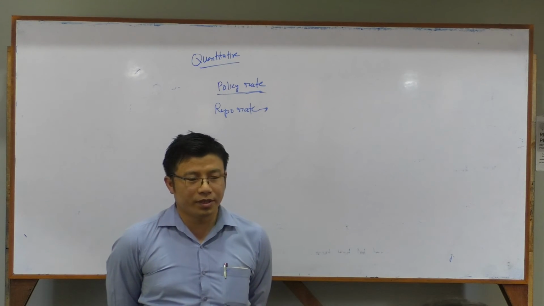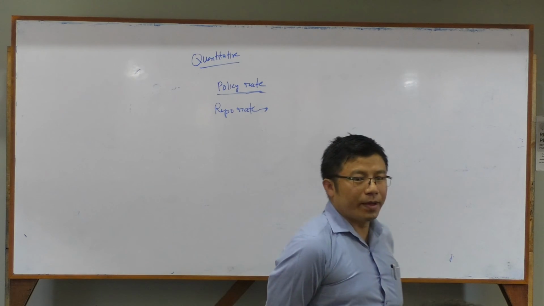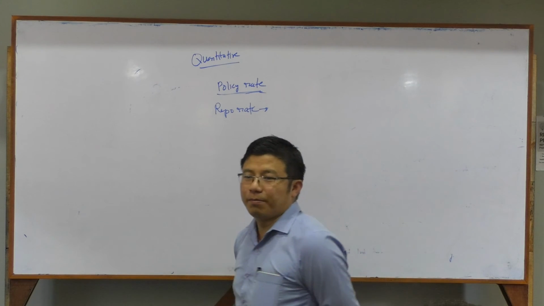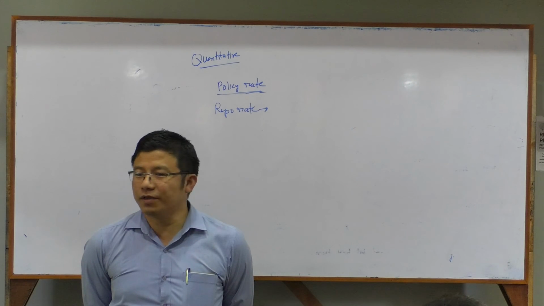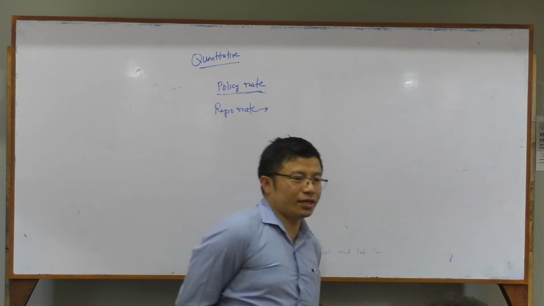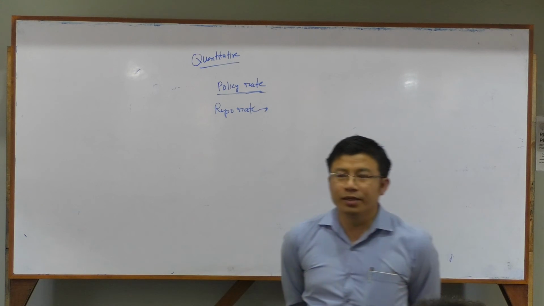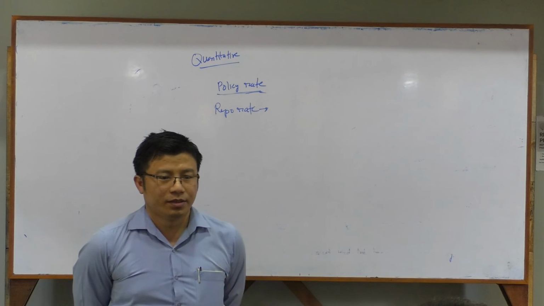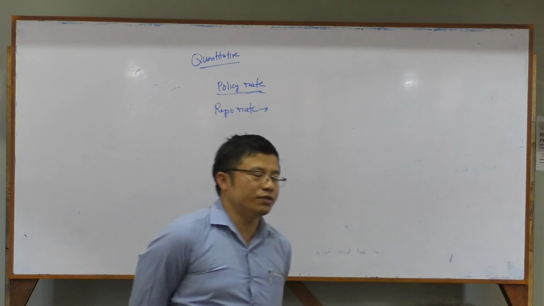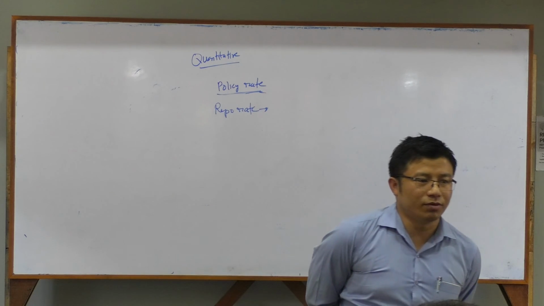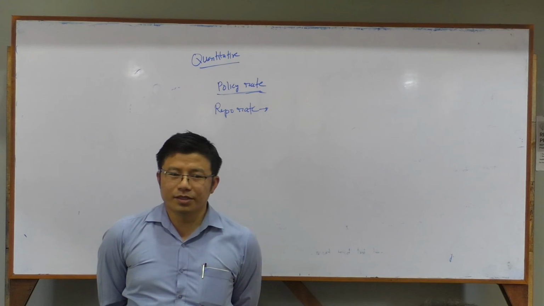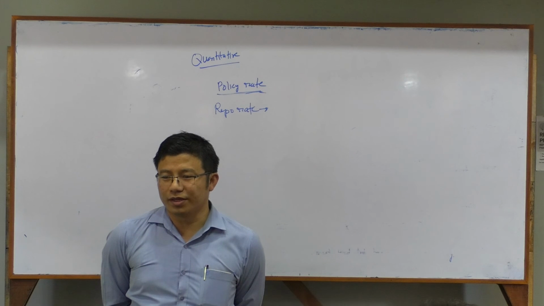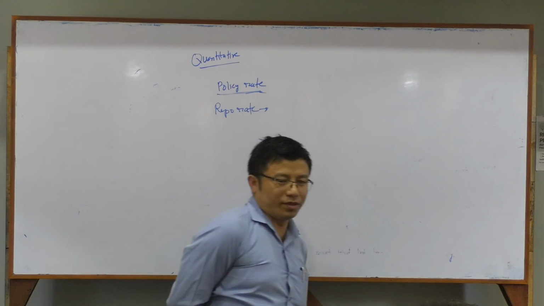of repo. In repo rate, what happens is that the bank borrows money from RBI. Why? Why do they borrow money? Simply they will not borrow money. When there is a crunch of capital in the bank, then they will borrow money from the RBI. The moment when they borrow, it is for the short term period, not for the long term period. And reverse is what? In this case, don't say RBI will borrow. RBI will not borrow money from the bank.